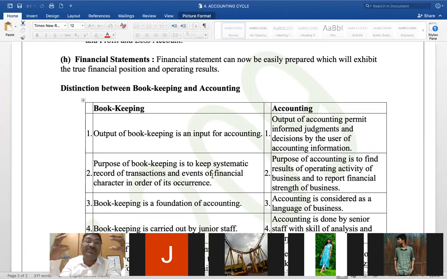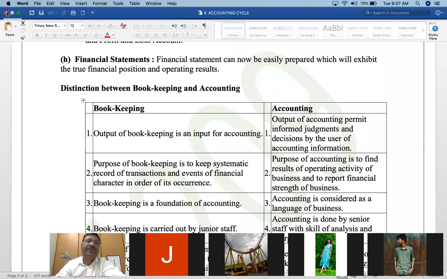And what is the difference between bookkeeping and accounting? This is a common question wherever you go. Even in interviews, what's the difference between bookkeeping and accounting? You must be able to say this. Not just for the examination, but for your own understanding, you must understand the difference between bookkeeping and accounting. Right, so can you see my screen?